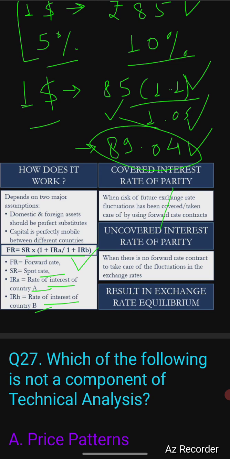So that is called covered interest rate parity. So you believe that after 1 year the value of the rupee will be 88. So 88 will be the covered parity, whereas the remaining 1.04 rupees, that is 89.04 minus 88, will be uncovered interest rate parity.